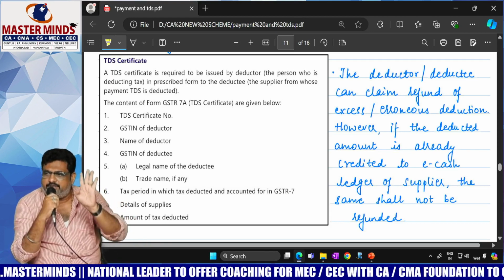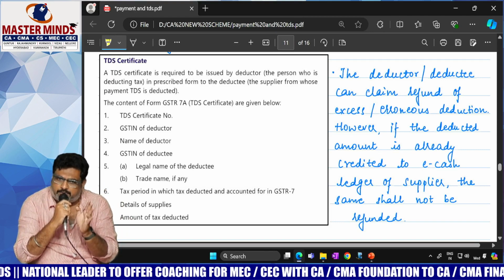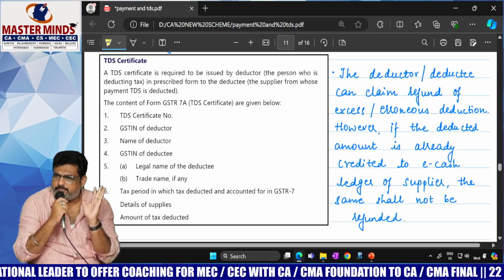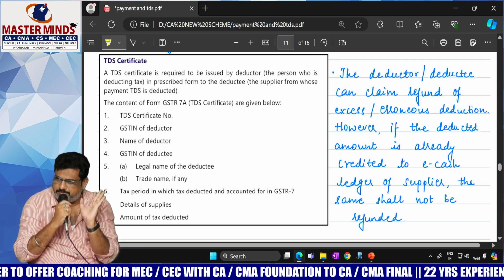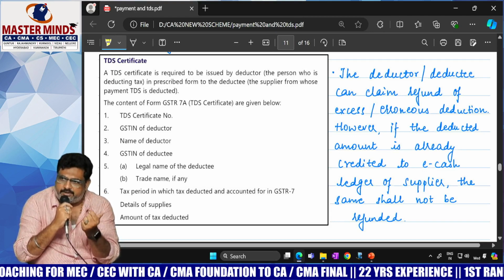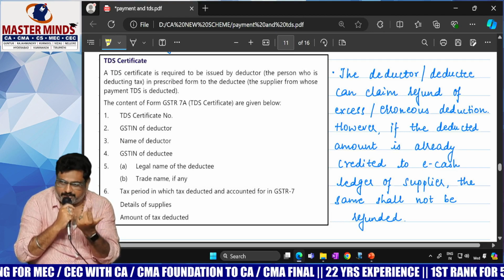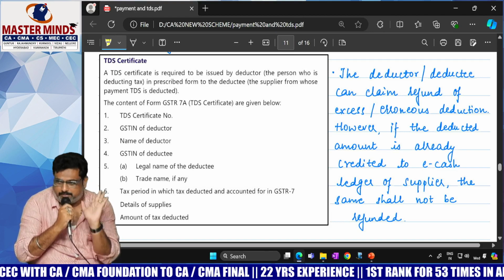I'm repeating the sentence once again. Even though TDS is not required to be deducted, but it was deducted, this is called erroneous deduction. With respect to this erroneous deduction, a refund application can be filed either by the deductor or by the deductee, then refund will be granted to him.